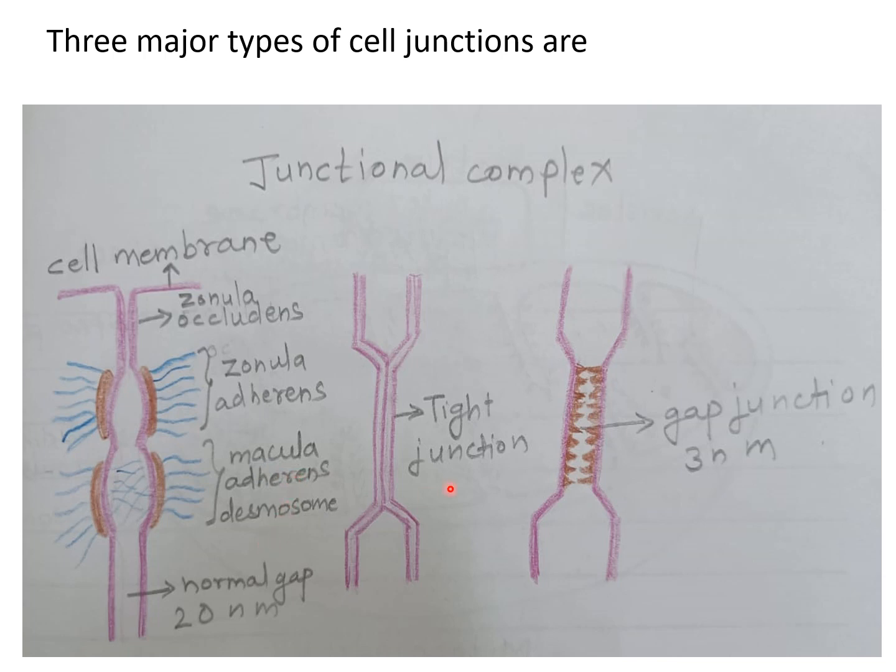The second type of cell junction is tight junction, which is also known as zonula occludens, and the third variety is communicating junction or gap junction. Thus there are three major types of cell junction. First is adhesive or anchoring junction, second is occluding junction or tight junction, and the third variety is gap junction.